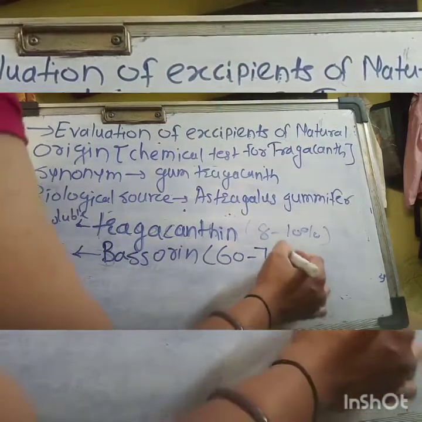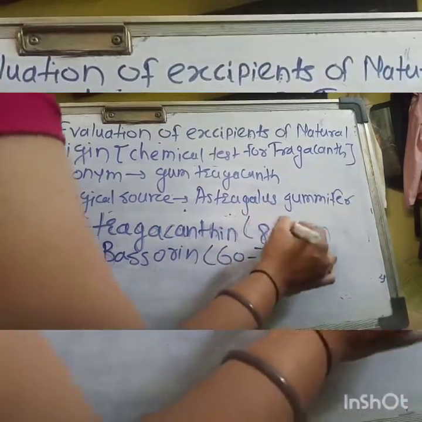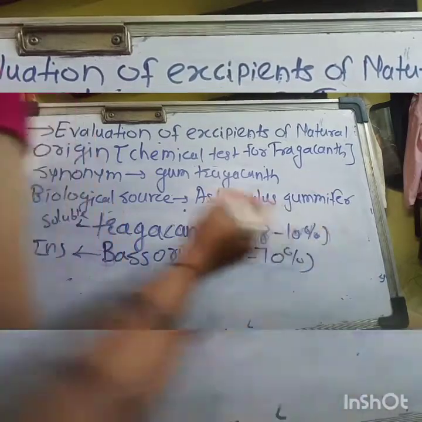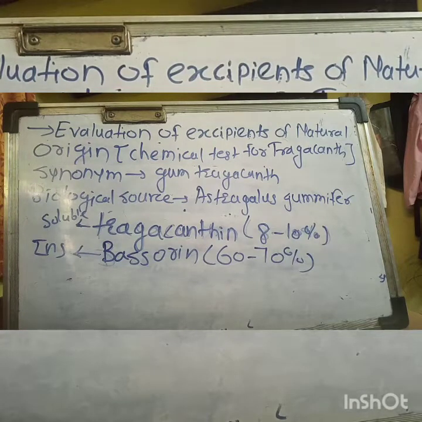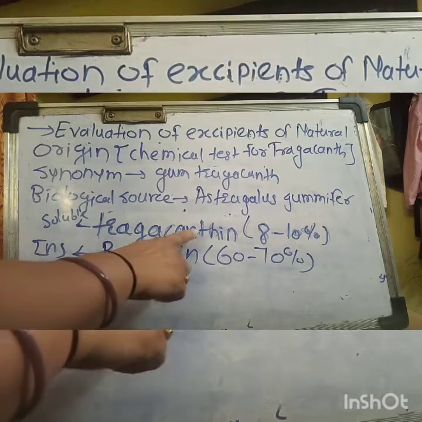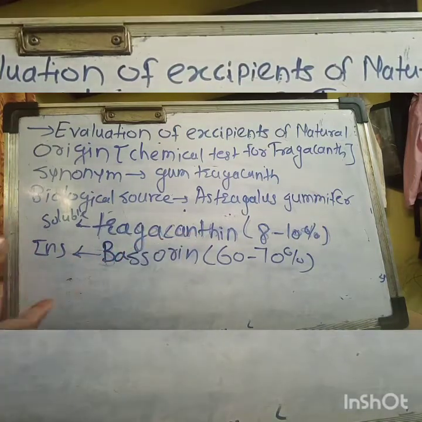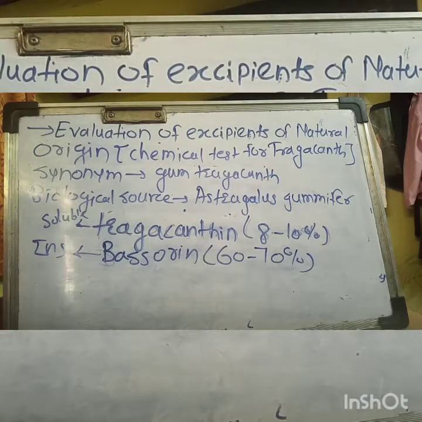Tragacanthin contains mainly tragacanthic acid, so it is acidic in nature, and on hydrolysis the acid yields galacturonic acid, galactose and fructose. Starch and protein are also found in little quantity inside this tragacanth.